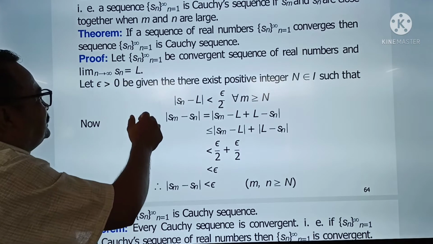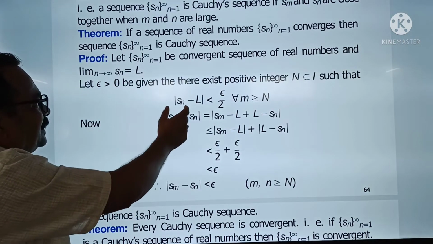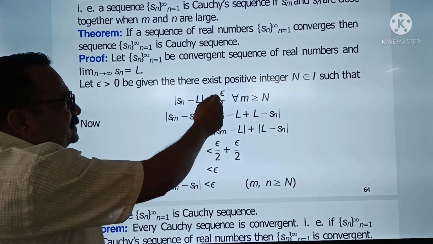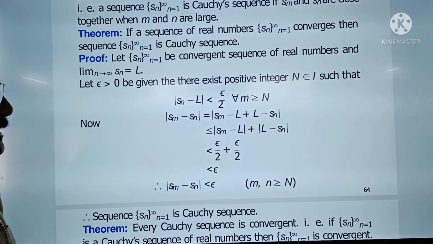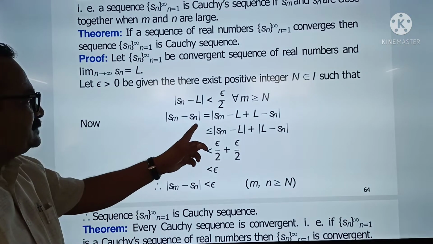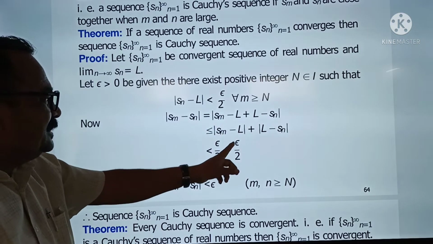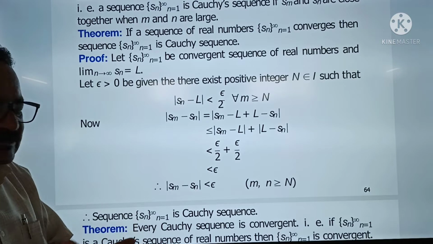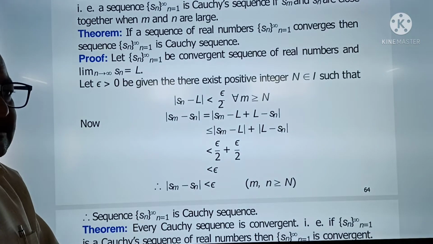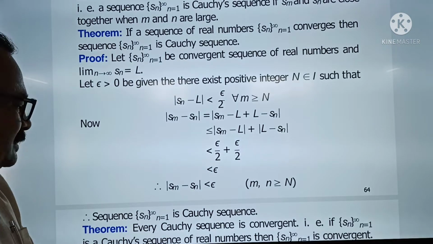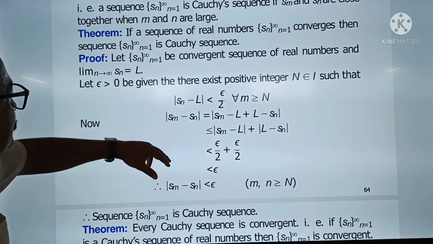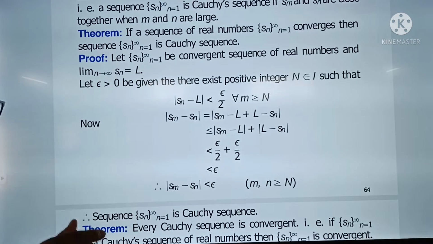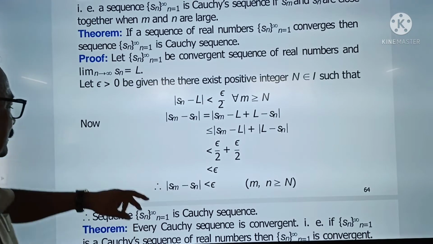मग limit of Sn is L याचा अर्थ काय तर Sn आणि L मधला डिफरन्स जो आहे त्याचं modulus हे epsilon by 2 पेक्षा लहान आहे असं मानलं तर Sm minus Sn म्हणजे हे epsilon by 2 आणि epsilon by 2 म्हणजे हे less than epsilon. म्हणजे difference between the terms is very small number. That's why that sequence is called a Cauchy sequence. The sequence convergent असेल तर तो Cauchy sequence असतो.